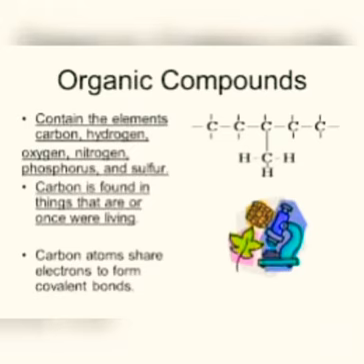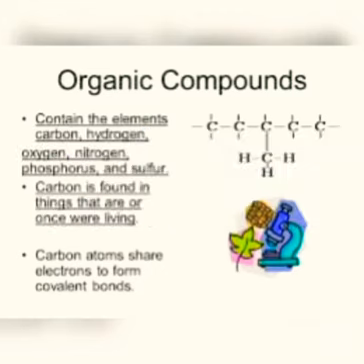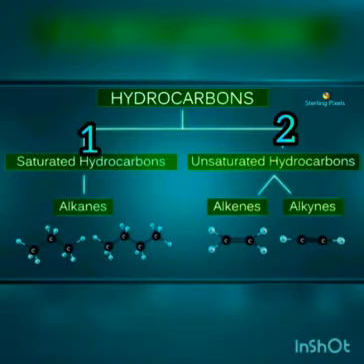In this chapter, we are mainly concentrating on hydrocarbons. What are hydrocarbons? Hydrocarbons are compounds that contain only hydrogen and carbon. We studied that carbon atoms share electrons to form covalent bonds. Students, you have already studied what a covalent bond is. Depending on the type of bond present, hydrocarbons are mainly divided into two: saturated hydrocarbons and unsaturated hydrocarbons.